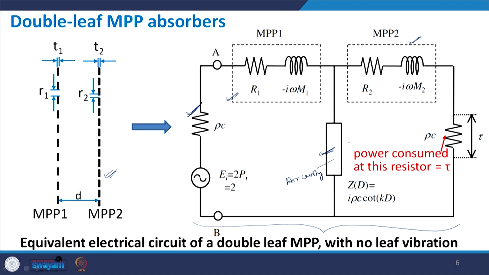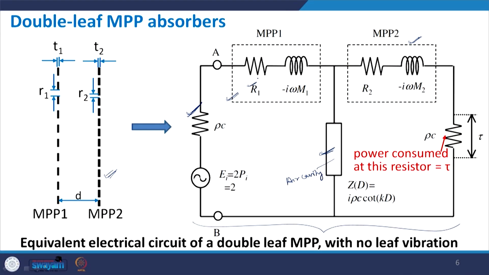So if you solve this circuit, we already know we have a model that was proposed by Professor Dayuma, and in that model the total Z of an MPP was given to you. So you know the R1 value, which is the real part of the Z, and the imaginary part of the Z. These values can be found from the model proposed by Professor Dayuma, which I had discussed in the very first lecture on MPP.